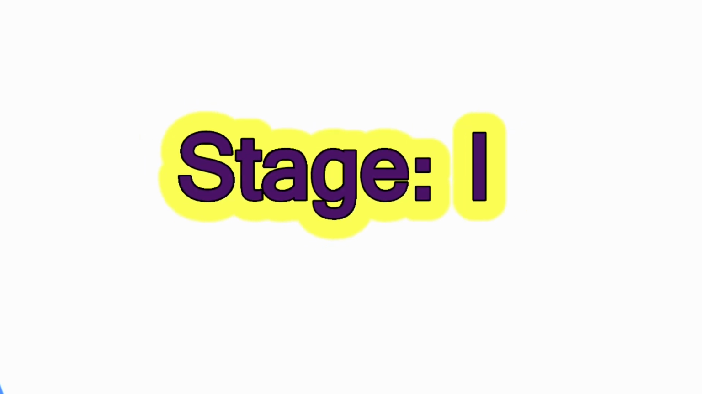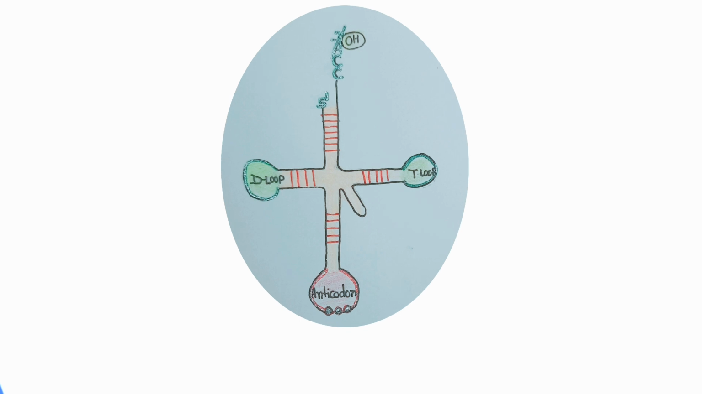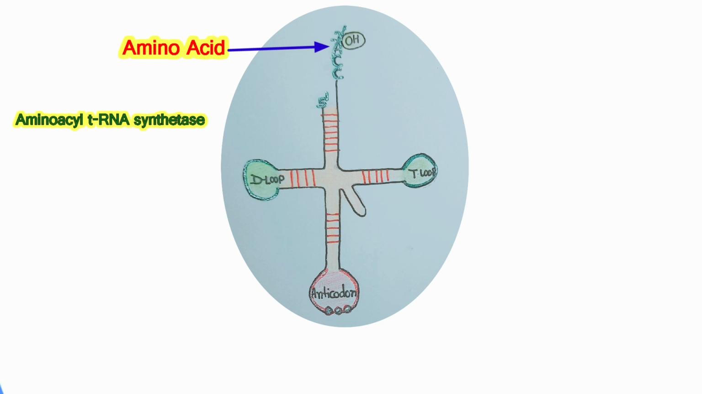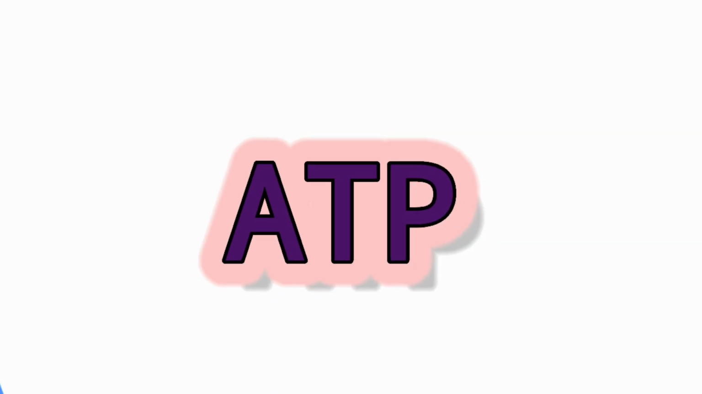In stage 1, activation of amino acid or charging of transfer RNA. In this step, each amino acid is attached to its specific transfer RNA by aminoacyl transfer RNA synthetase, and for this step ATP is used.